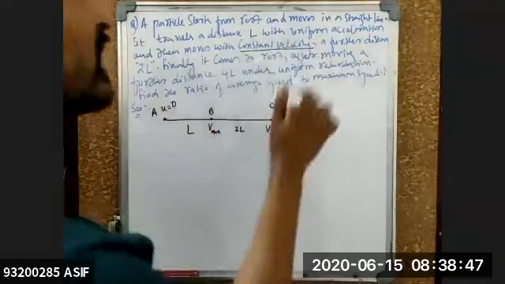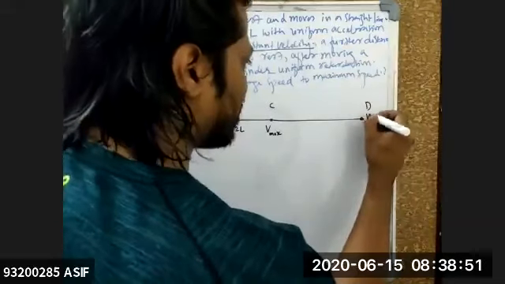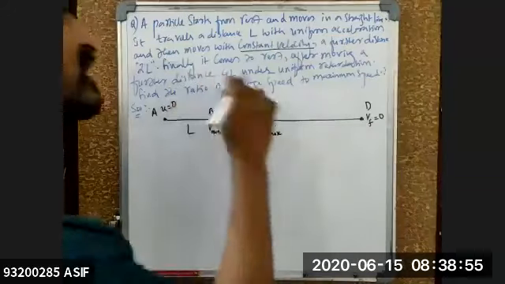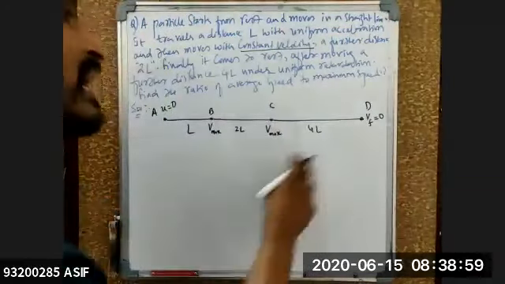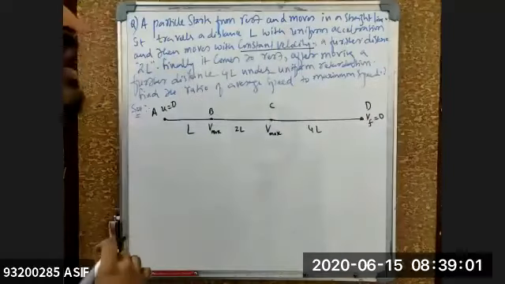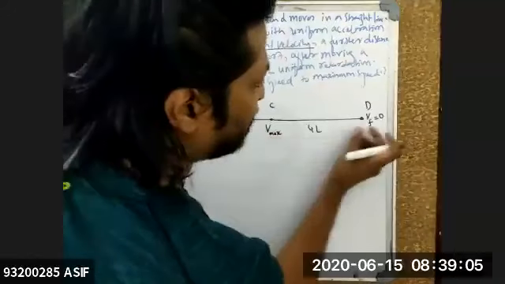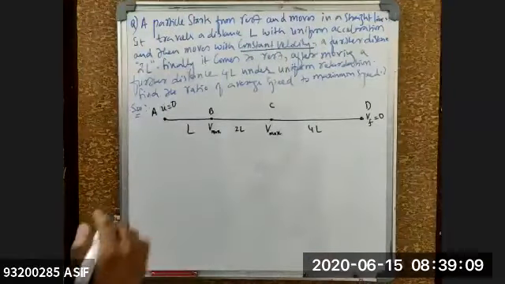And finally it comes to rest. That means from C it is traveling to D, and the final velocity is 0. The further distance it travels is 4L, under uniform retardation. That is the reason this Vmax becomes 0 here, because it is a retarding motion. Is the question clear for everyone?